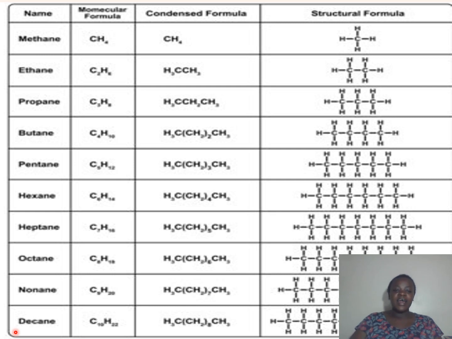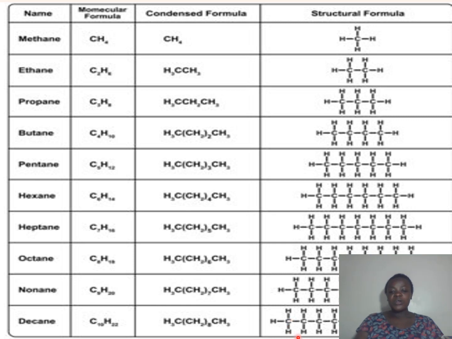So there are so many, the chain continues. So these are just the first 10 alkanes, and you can see their open structural formula.